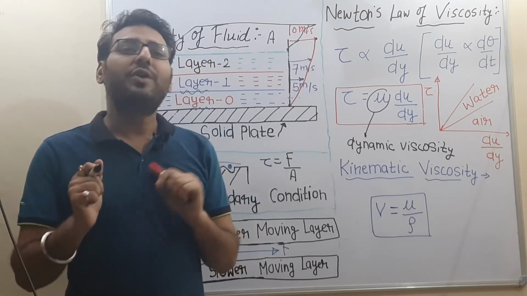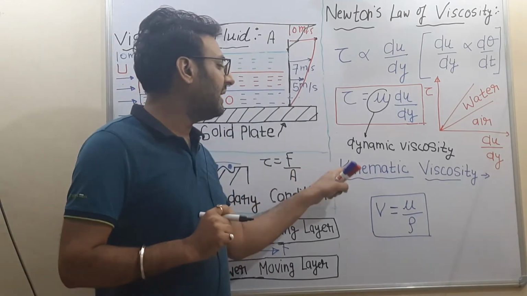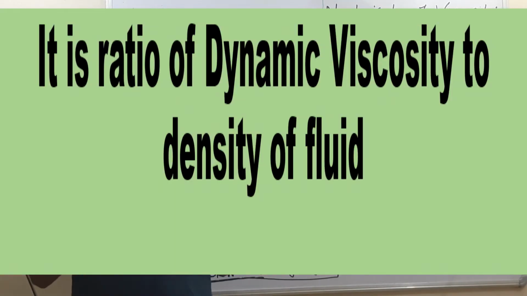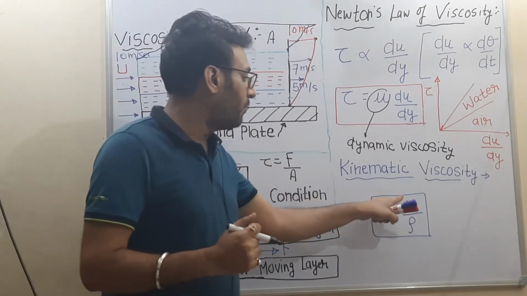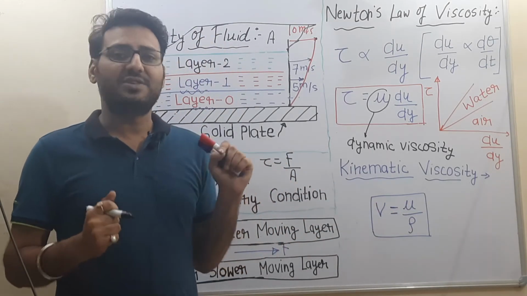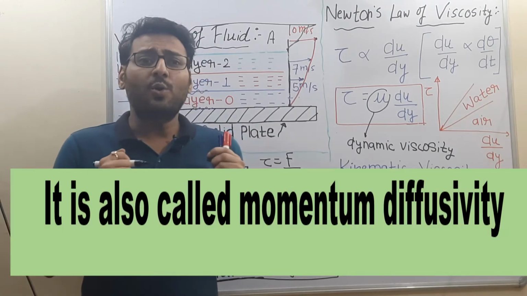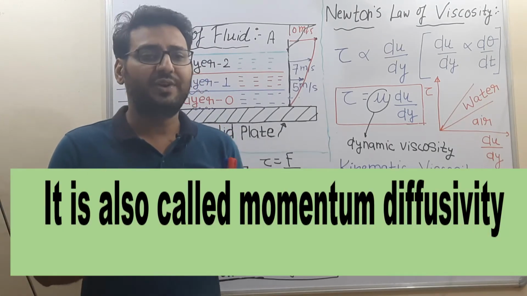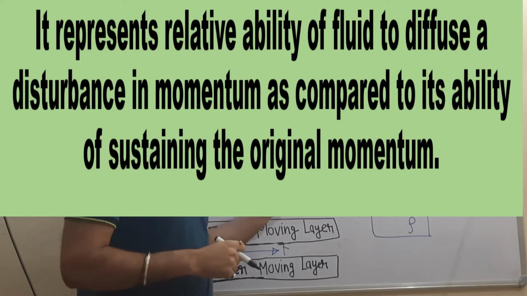Now further, we are going to discuss kinematic viscosity. A term mu by rho frequently comes up in fluid flow analysis. So for simplicity, we name this ratio mu by rho as nu, which is known as kinematic viscosity. It is also known as momentum diffusivity. Now, what does it represent?